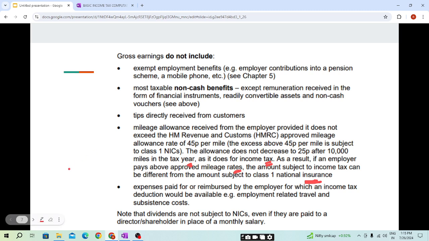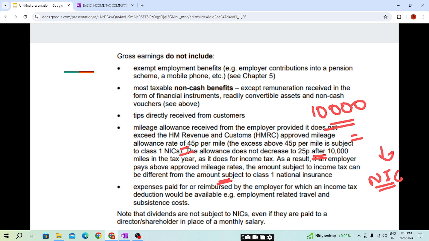So under the income tax calculation, the approved mileage allowance we were doing, students: if an employee is using his own car for business purposes, the approved mileage allowance is less the amount paid by the employer, and if it is excess, it will be taxable. If it is in a minus figure, it would be deductible from the income. But when coming to the national insurance contribution, the amount above 10,000 miles will be subject to NIC. I hope this is clear.